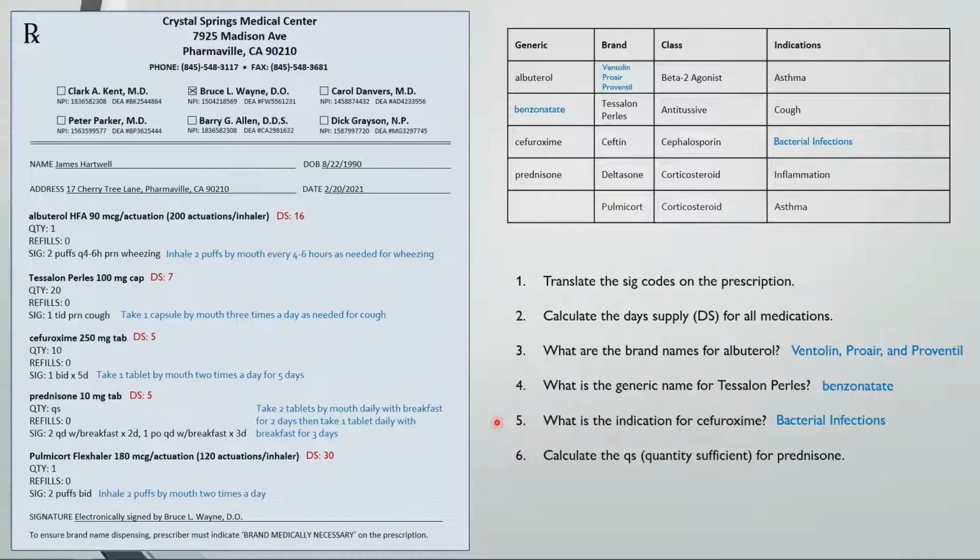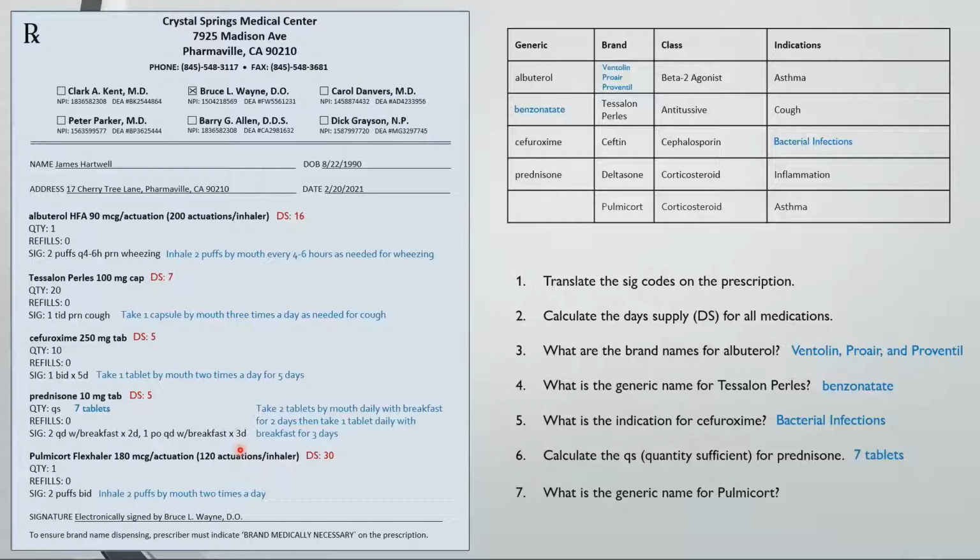Sometimes you'll receive scripts where the provider left out the quantity and they write QS, which means that they want you to give the patient enough medication to complete the duration of therapy that they prescribed for. So looking at this prednisone script, they're taking 2 tabs daily for 2 days, which is 4, plus 1 tab daily for 3 days, for a total of 7 tablets.